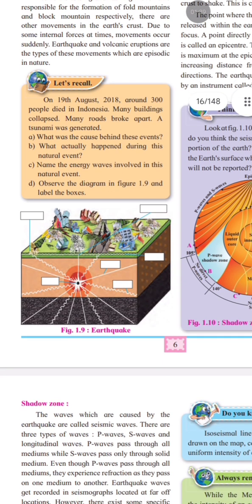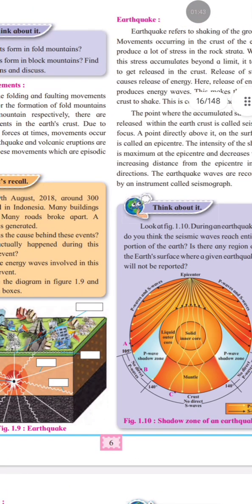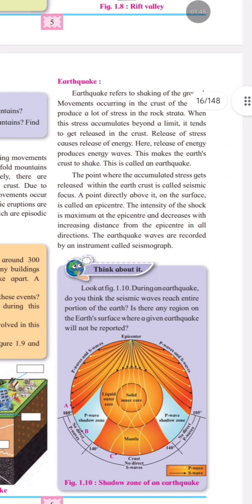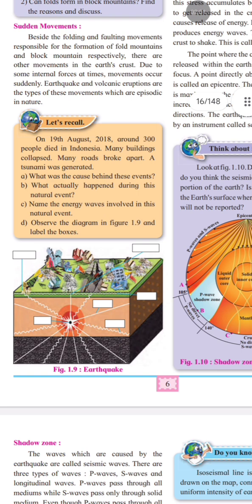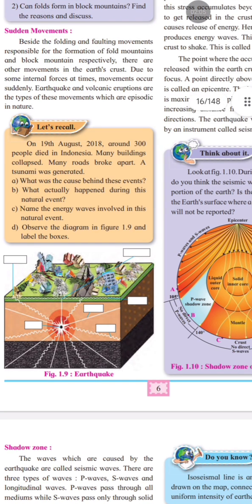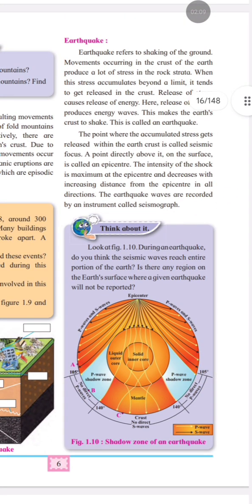Earthquake, you can see the picture here. So what is an earthquake? An earthquake is the sudden shaking of the earth's surface. Inside the earth's crust, stress keeps building because of tectonic forces. You can see here the earth's surface, epicenter, focus, secondary waves, primary waves. It is all there, we have to label that.